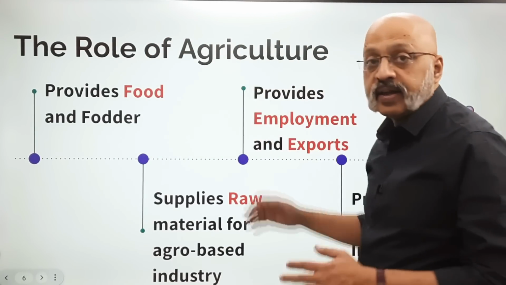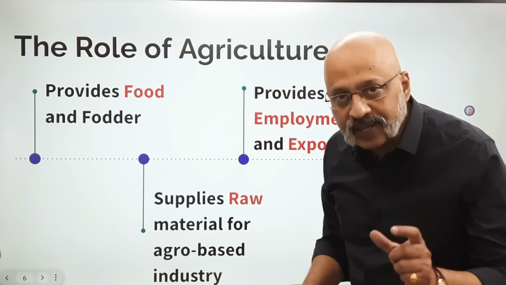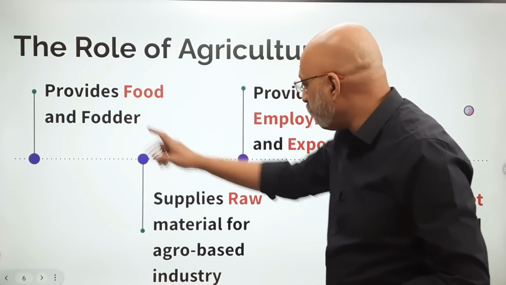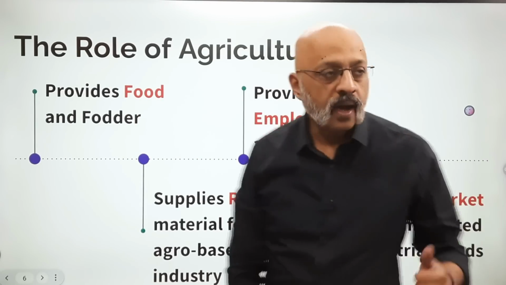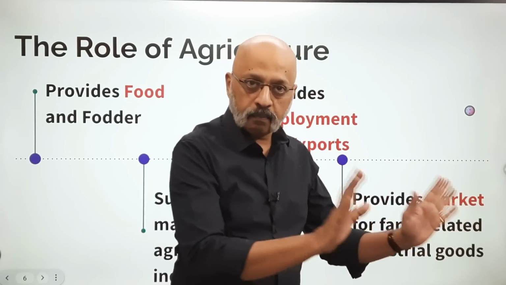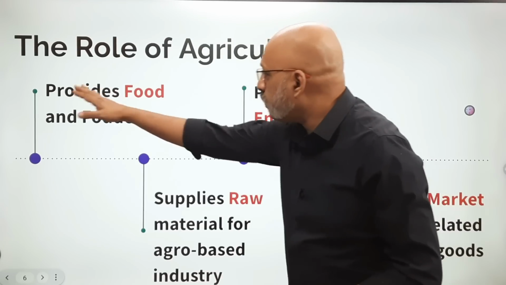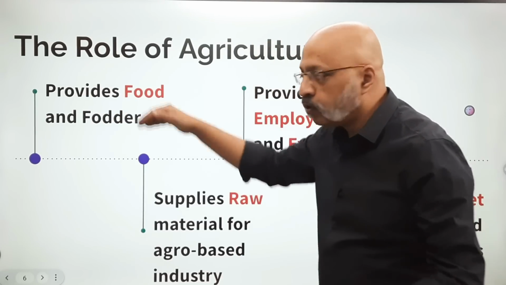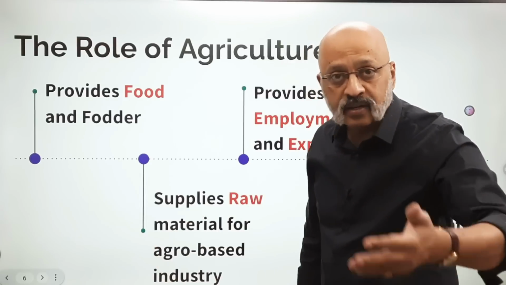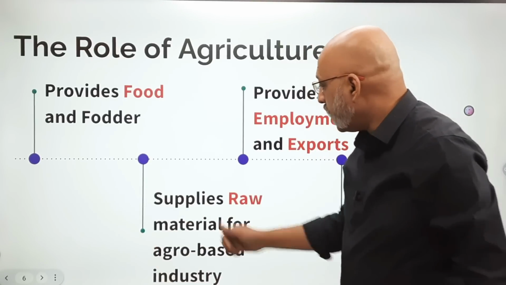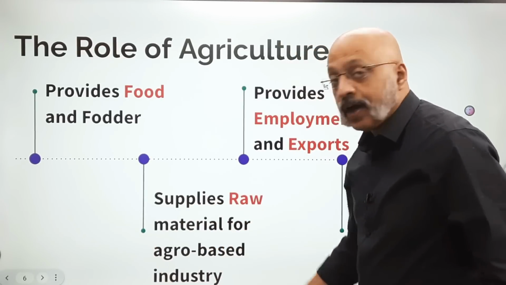Finally, the role of agriculture. Let's understand that. And the mnemonic that I've made for this is FREEM. F-R-E-E-M. FREEM. Just remember this. It provides food and fodder. Food for you and me, fodder for the cattle, for any livestock. It supplies raw material for agro-based industries.